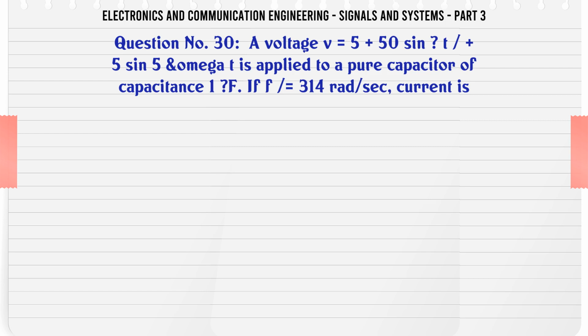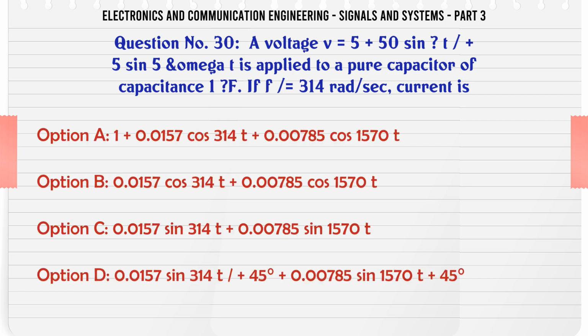A voltage v = 50 sin ωt + 5 sin 5ωt is applied to a pure capacitor of capacitance 1 μF. If ω = 314 rad/sec, the current is: A, 0.0157 cos 314t + 0.00785 cos 1570t; B, 0.0157 cos 314t - 0.00785 cos 1570t; C, 0.0157 sin 314t + 0.00785 sin 1570t; D, 0.0157 sin(314t + 45°) + 0.00785 sin(1570t + 45°).